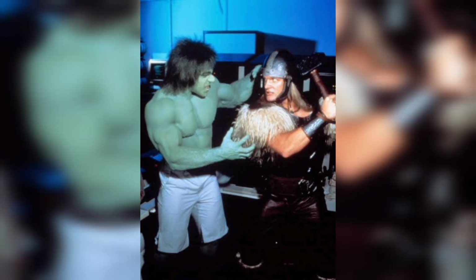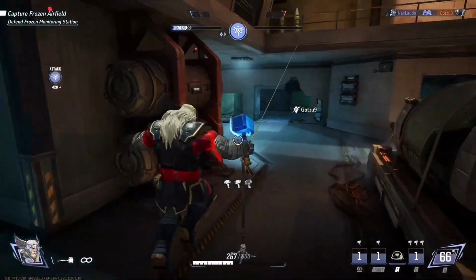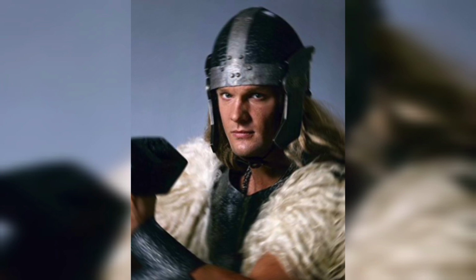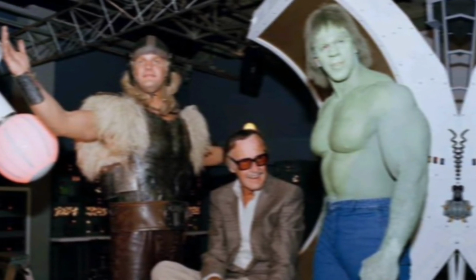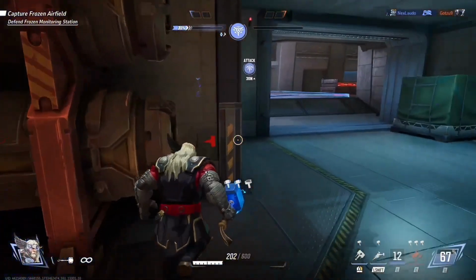Next is Eric Allen Kramer's Thor. Eric Allen Kramer played Thor in The Incredible Hulk Returns, a 1988 TV movie. This version of Thor was a loud, boisterous warrior summoned by Dr. Donald Blake, his mortal host. Unlike later versions, this Thor was more comedic and less complex. He fought alongside the Hulk, but lacked the grand mythology of later adaptations.